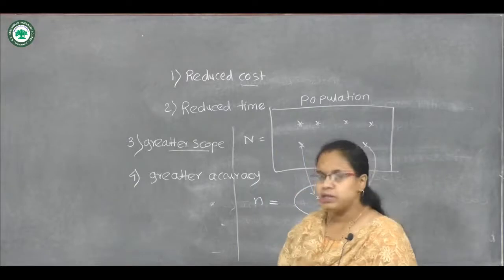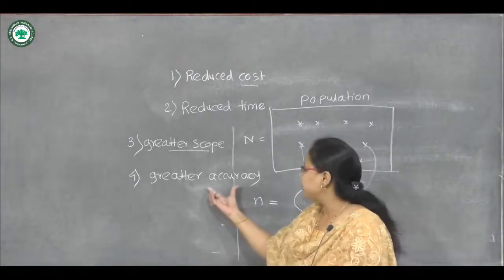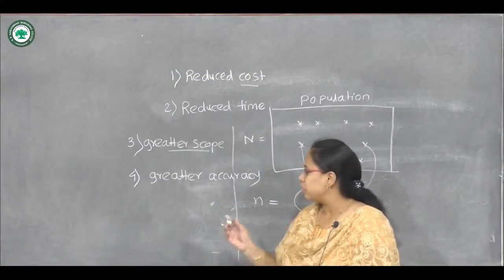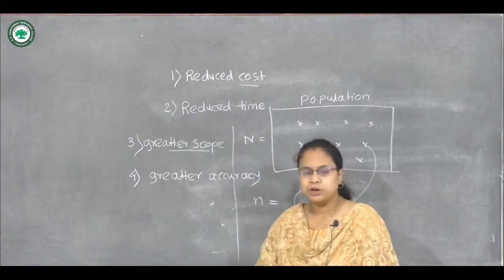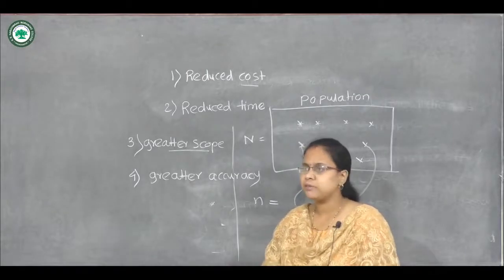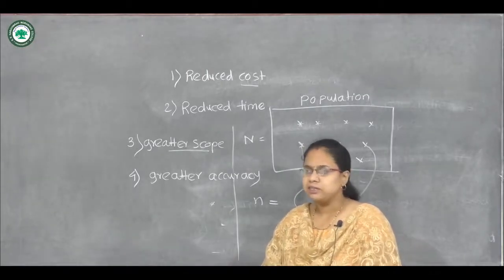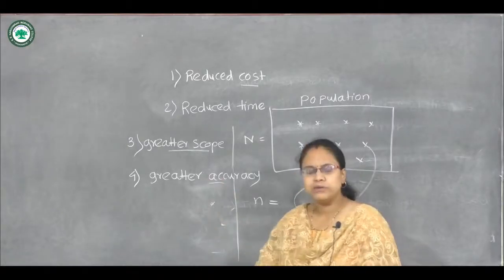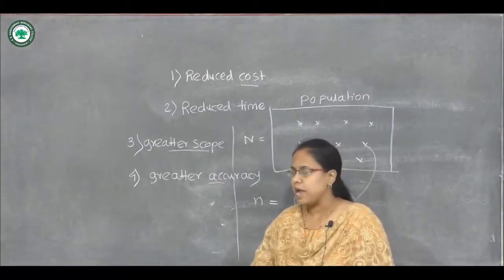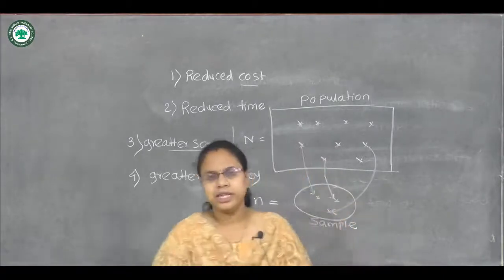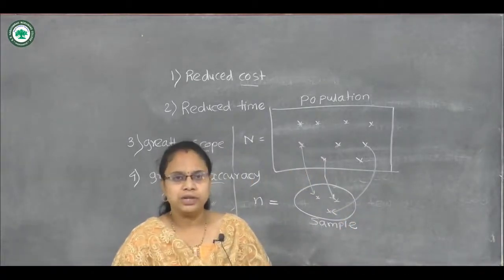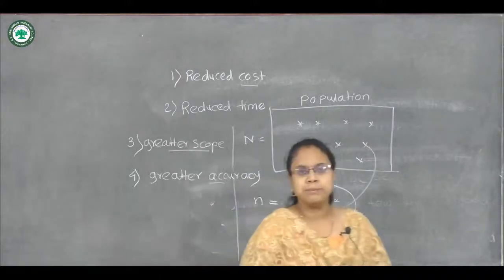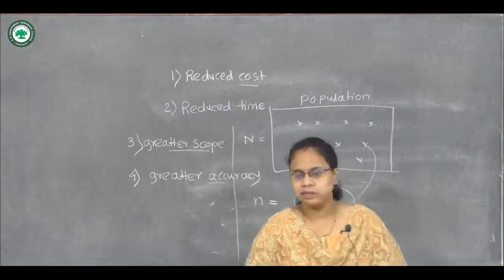But in a sample, we need only a little machinery and few workers, and fewer observations are to be studied and less data is to be collected. That's why it gives more accuracy, because only a few observations are to be taken and the investigator will take them with greater accuracy. So these are the advantages of sampling over the census method.